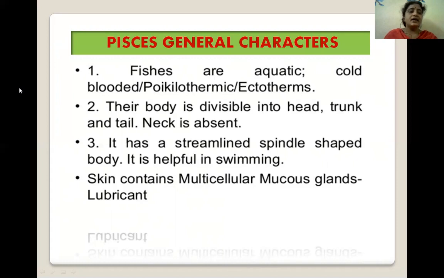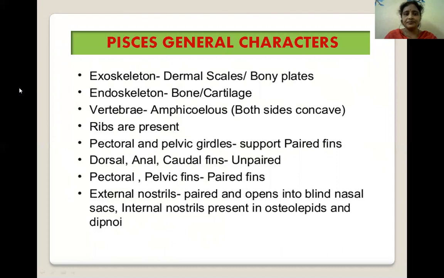It has a streamlined spindle-shaped body, which is helpful in swimming. The skin contains multicellular mucus glands, which lubricate. They may have paired fins, or they may have unpaired fins. Next, they have one pair of external nostrils. When one pair of nostrils is present, the condition is called dirhinus.